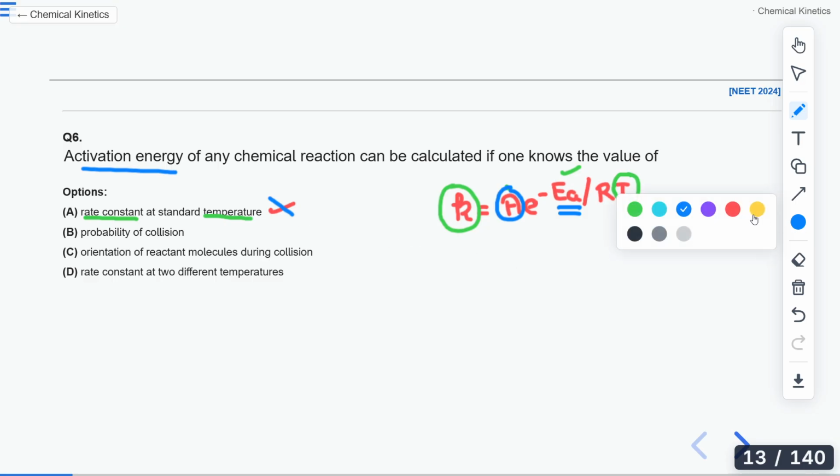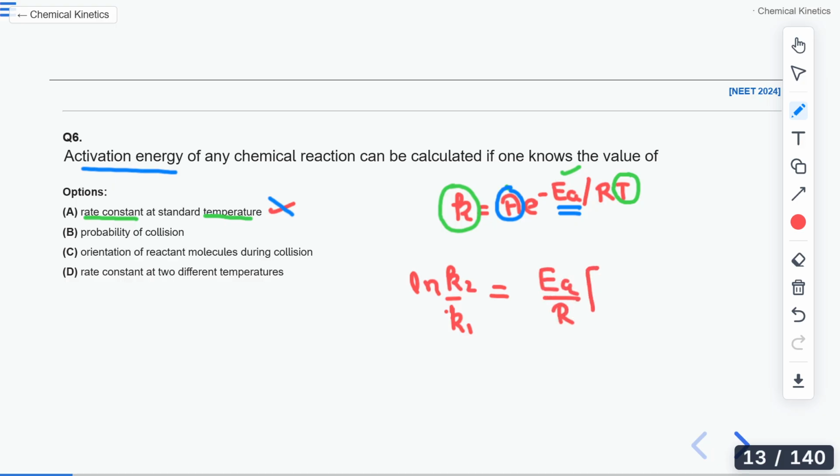Whereas if we have log K2 by K1 equals Ea by R, then here we have 1 by T1 minus 1 by T2. This is the Arrhenius equation's different form for two different temperatures, T1 and T2.